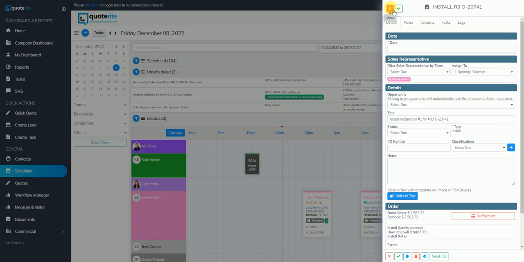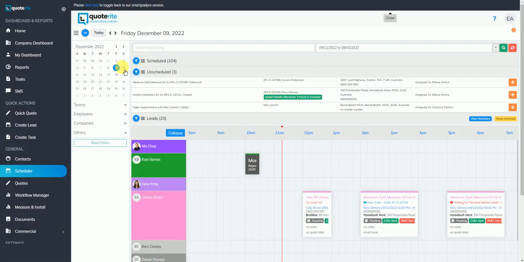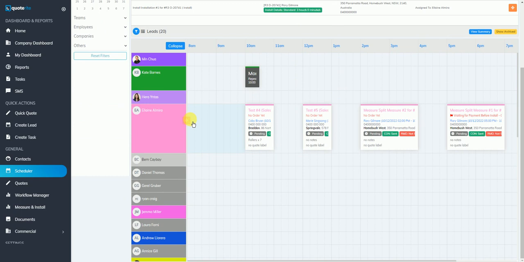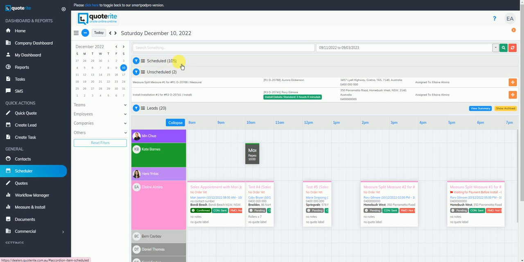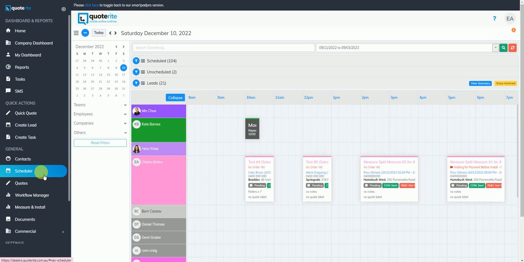Another way to book this appointment is by dragging the orange button into the calendar under the appropriate time slot. After saving the appointment successfully, the appointment card will be displayed on the calendar as well as on the scheduled section.